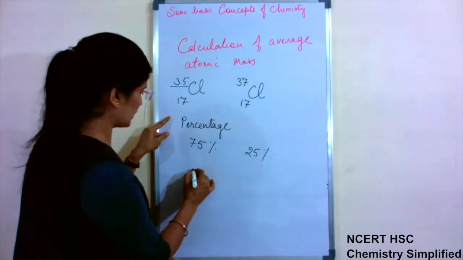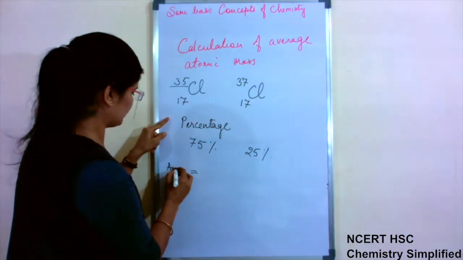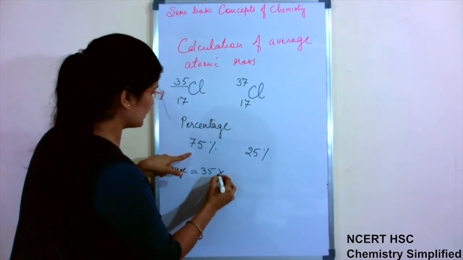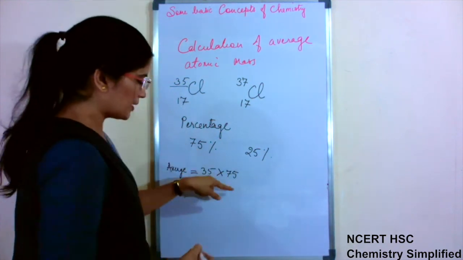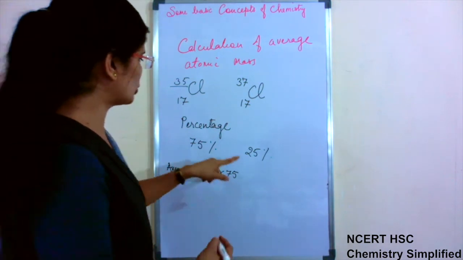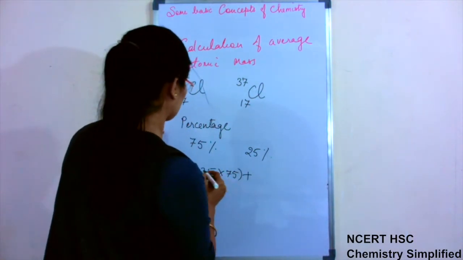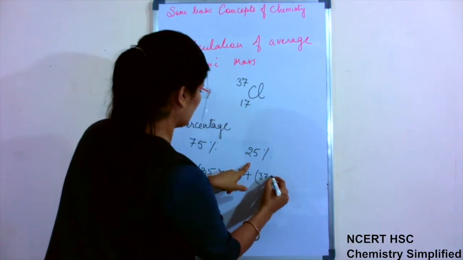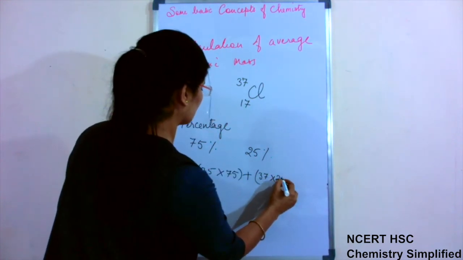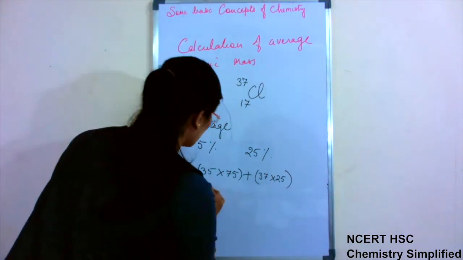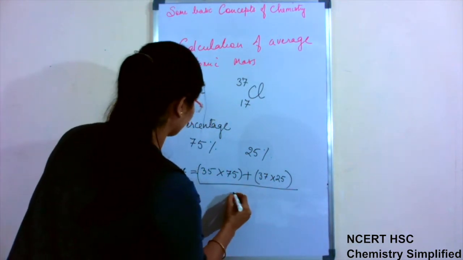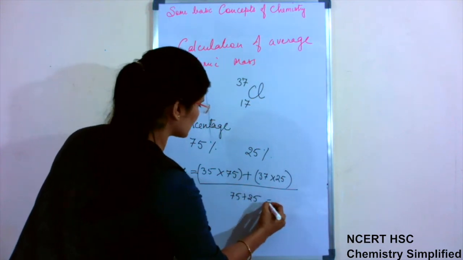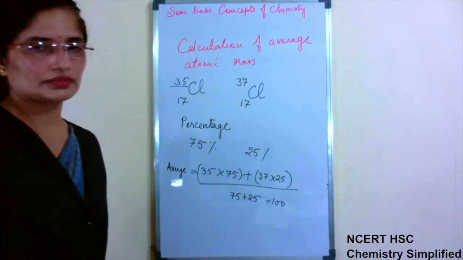So again the average will be 35, the mass, multiplied by its natural abundance percentage this time, not ratio, plus 37 multiplied by 25, and divided by 75 plus 25, that is 100. Okay.